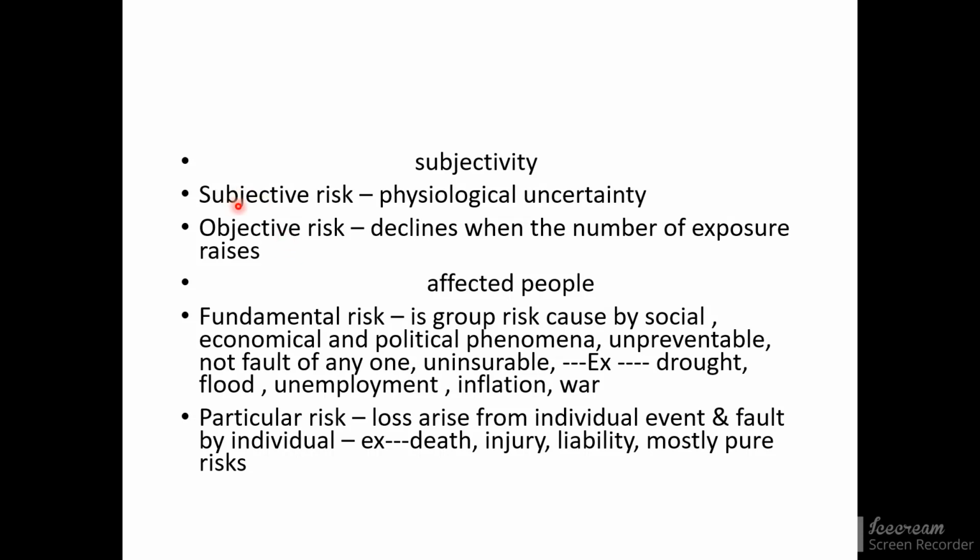A subjective risk is something that we believe is a risk. It's in our imagination, in our brain. But an objective risk is the actual risk, something that might actually happen in real life rather than in our mind. This objective risk mostly declines when the number of exposures rises. So when we try more, we become better, and the probability of encountering these risks might decline in real life.